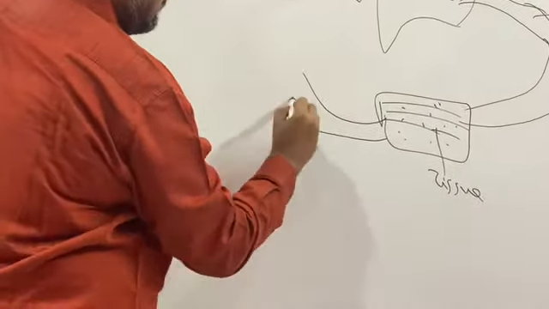So whatever oxygen is being taken, it will be taken by the alveoli, and there is ventilation. We call it alveolar ventilation. So the alveoli get ventilated because of the oxygen that is coming inside, that is called alveolar ventilation, and